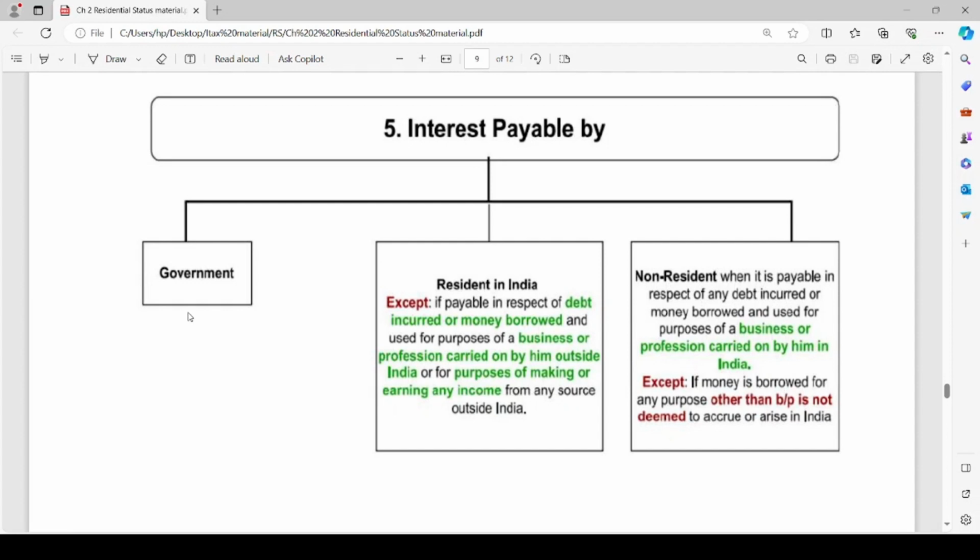If the business or profession is set up or controlled in India, if it is run in India, then the interest payable will be income deemed to accrue or arise in India. If the business or profession is run outside India, in such a case, the interest amount will not be income deemed to accrue or arise in India.